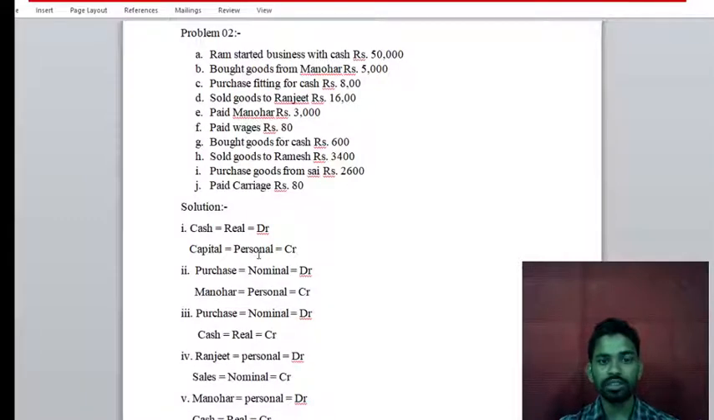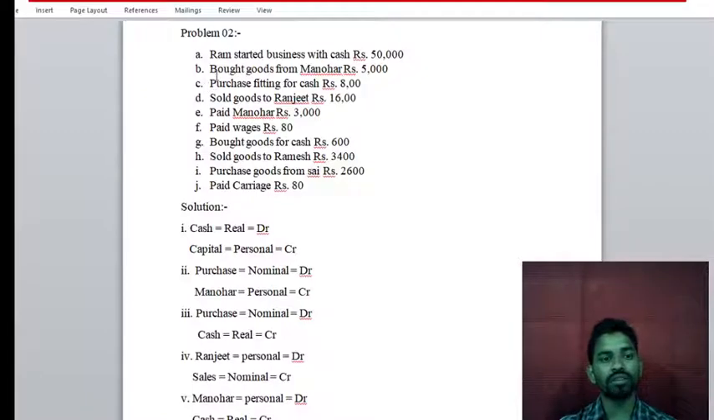And what's the personal account rule? Debit is the receiver, credit is the giver. This capital by Ram is given to the business. So what's the personal rule? Debit is the receiver, credit is the giver. So this is the credit side, because Ram is the giver, right? Like this we have to solve.